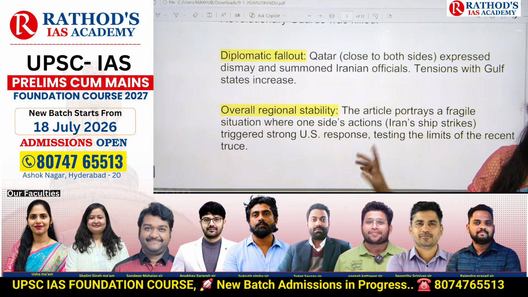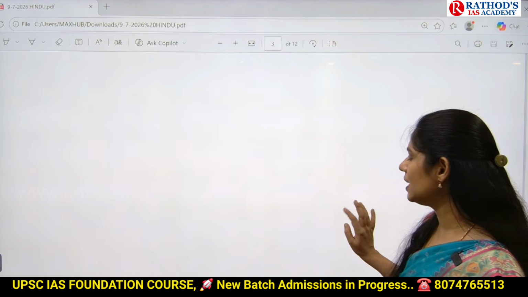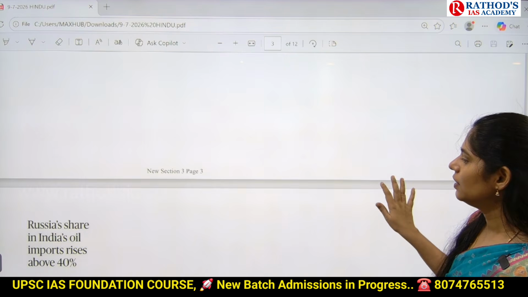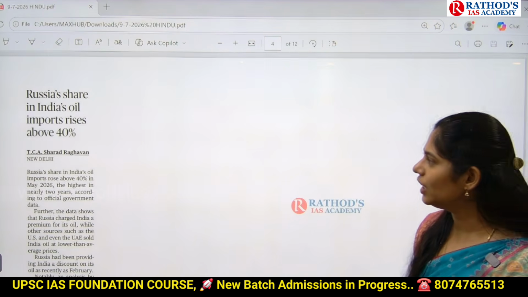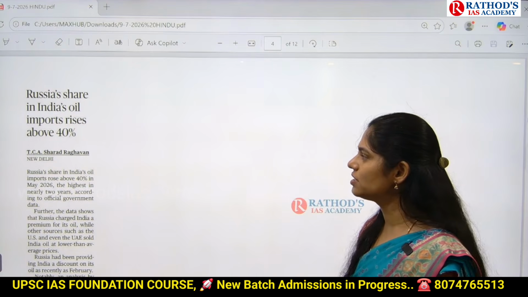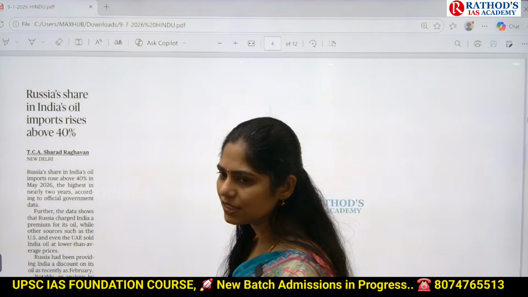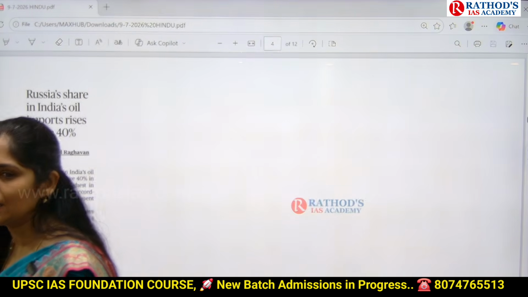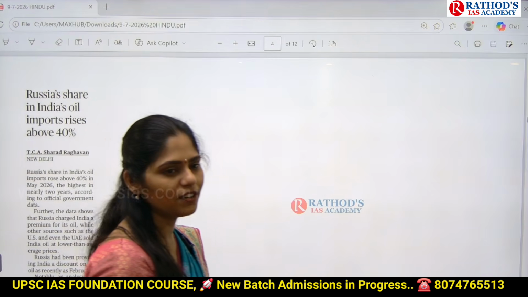In this way, you have to analyze this article. Okay, see this article, guys. Read out the title: Russia's share in India's oil imports rises above 40%. As you all know, India is an import-dependent country on crude oil. We don't have enough crude oil reserves in India.